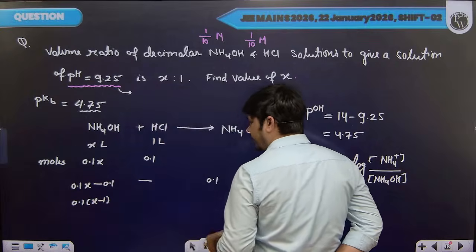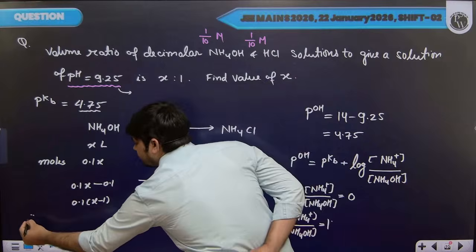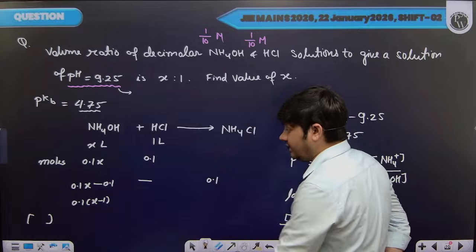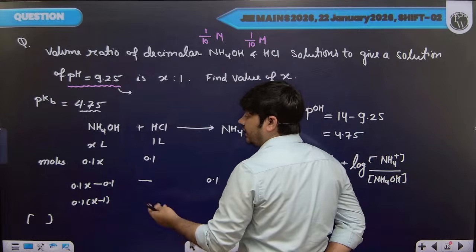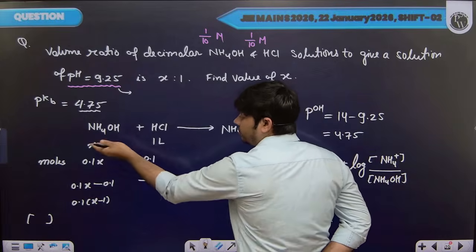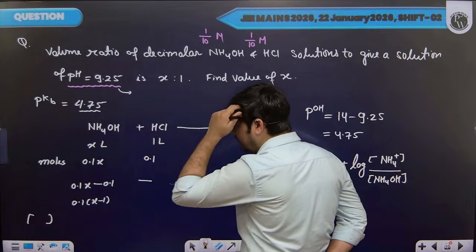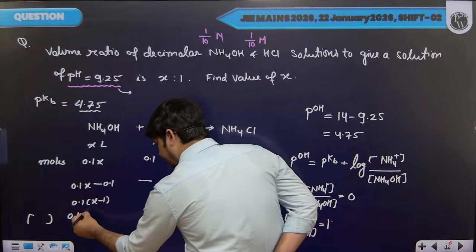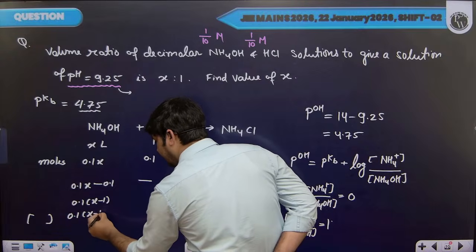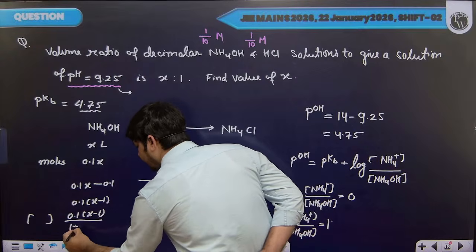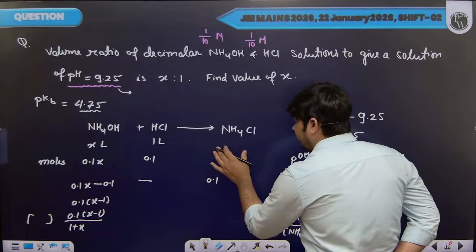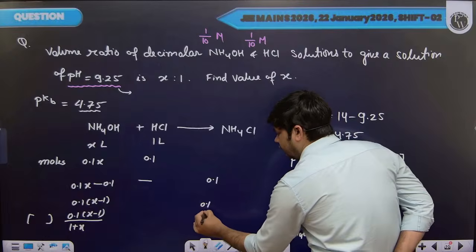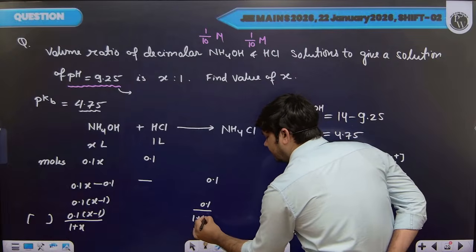Now we need to find out the concentration terms. So concentration will be basically number of moles divided by total volume. Total volume of solution is 1 plus x liter. So 0.1 into x minus 1 divided by 1 plus x. Concentration of ammonium ion or ammonium chloride, you can write 0.1 divided by 1 plus x.